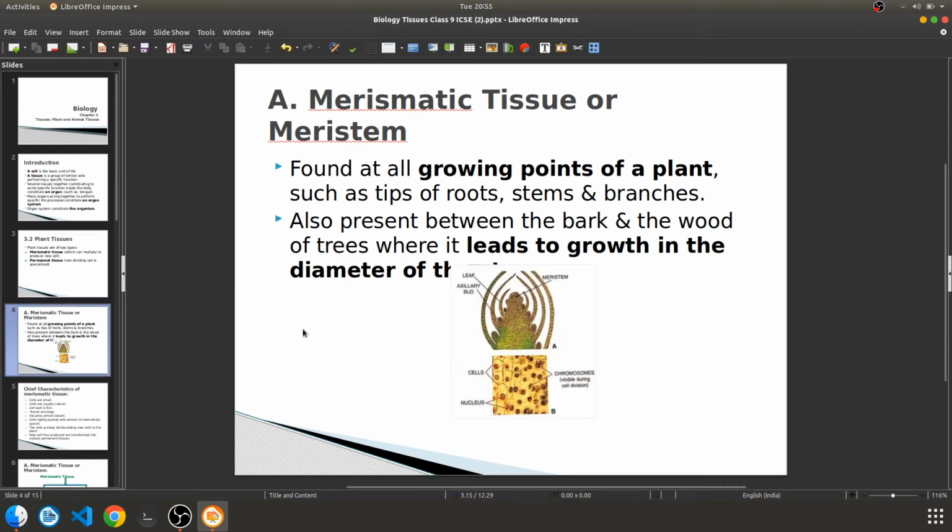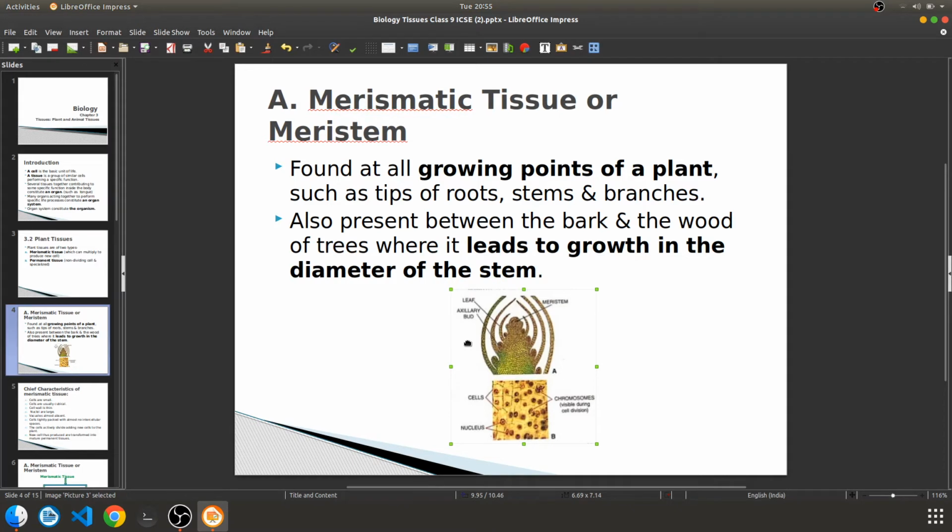So where the growing parts of a plant are, all these meristematic tissues will be found there. Which are the growing parts? Tips of roots. Roots are going deep inside the earth to find water and minerals, isn't it? So at the tip, at the end of those roots, meristematic tissues are found. At the stems and branches also, because branches are growing. The stem is growing, isn't it? So wherever the growing parts are, these meristematic tissues will be found.